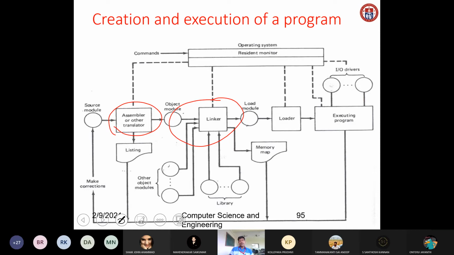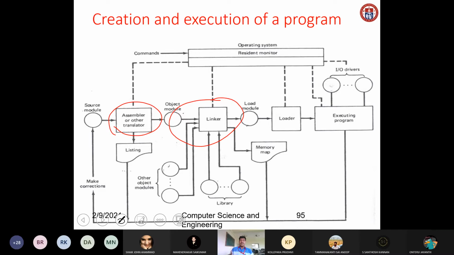So what the linker will do is, whatever additional modules are required for the program, all those files will be linked by the linker. As I told, assume that we are writing some C program. Suppose you want to use the sqrt function, then we need to link the header file called math.h, #include <math.h>. These kinds of linking things will be done by the linker.